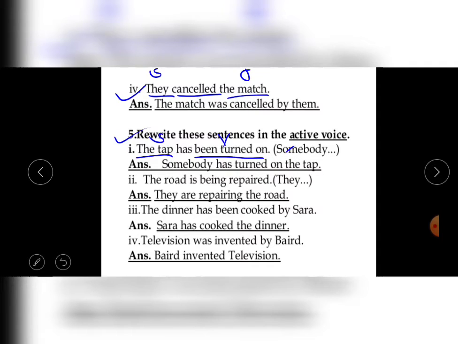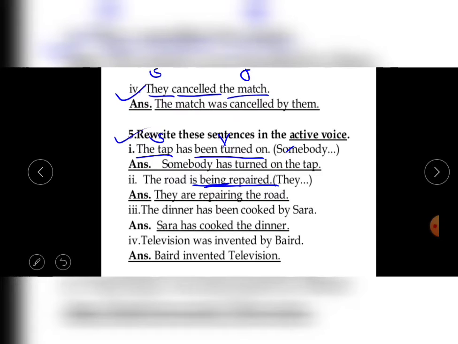The road is being repaired. Now is being repaired is showing that your sentence is in a present continuous tense. So by turning into active voice, you have to write this in present continuous only. Is being.